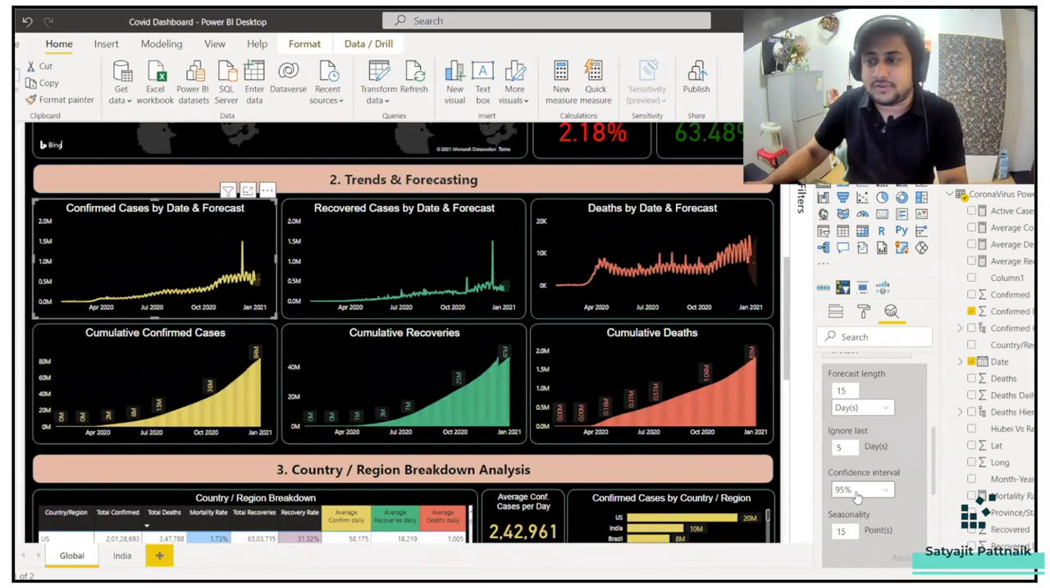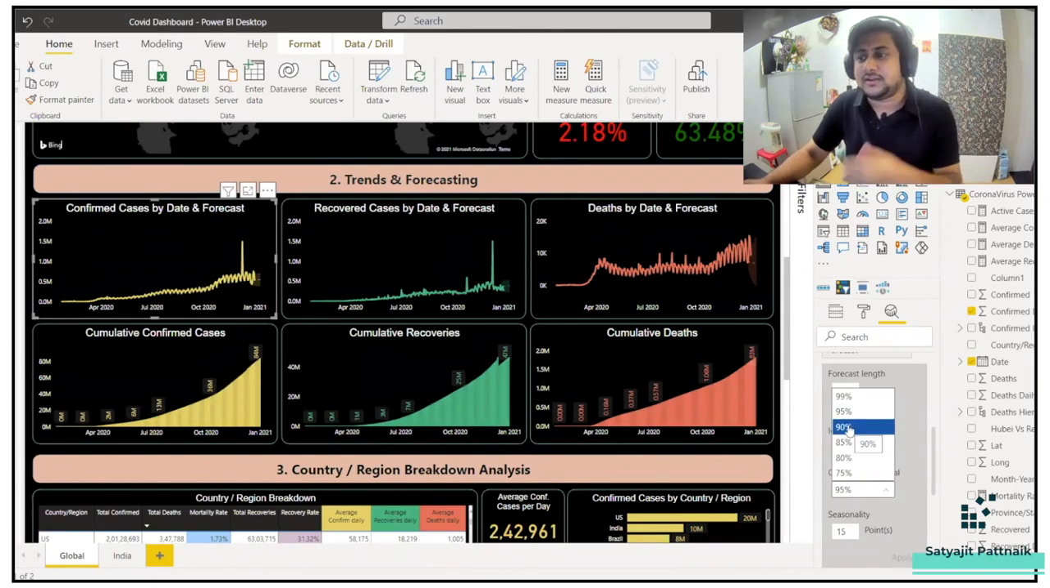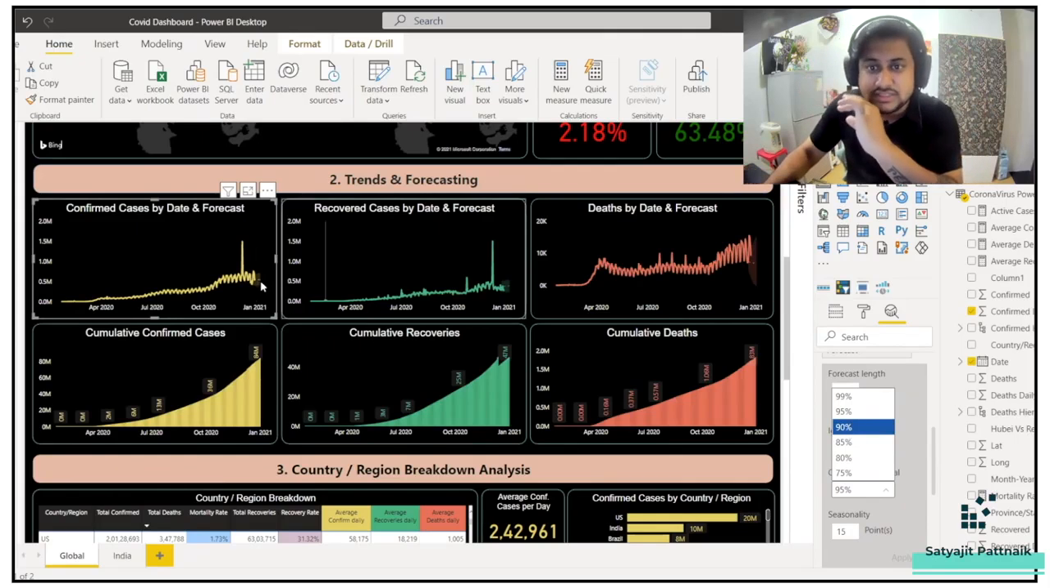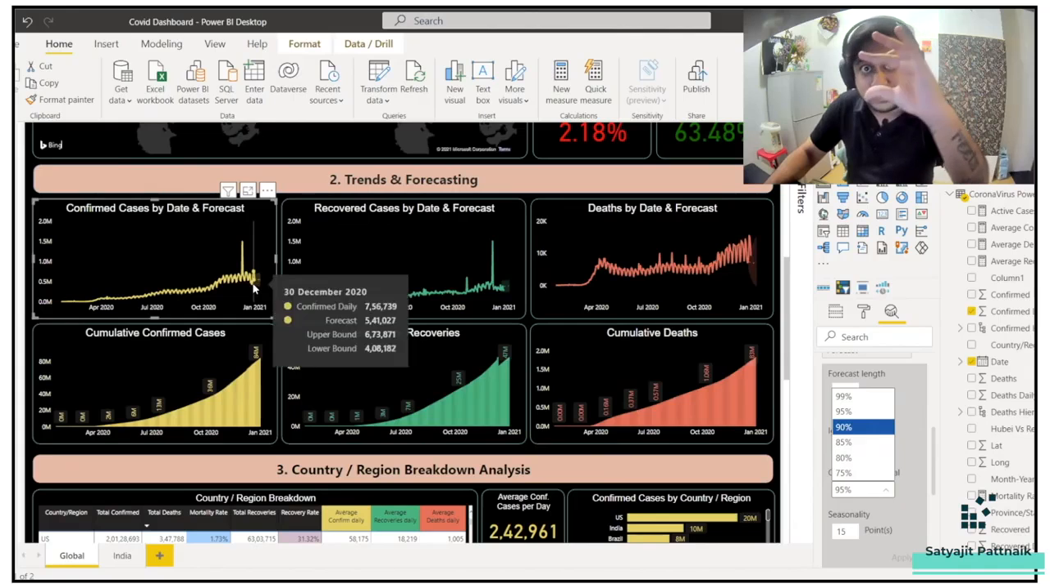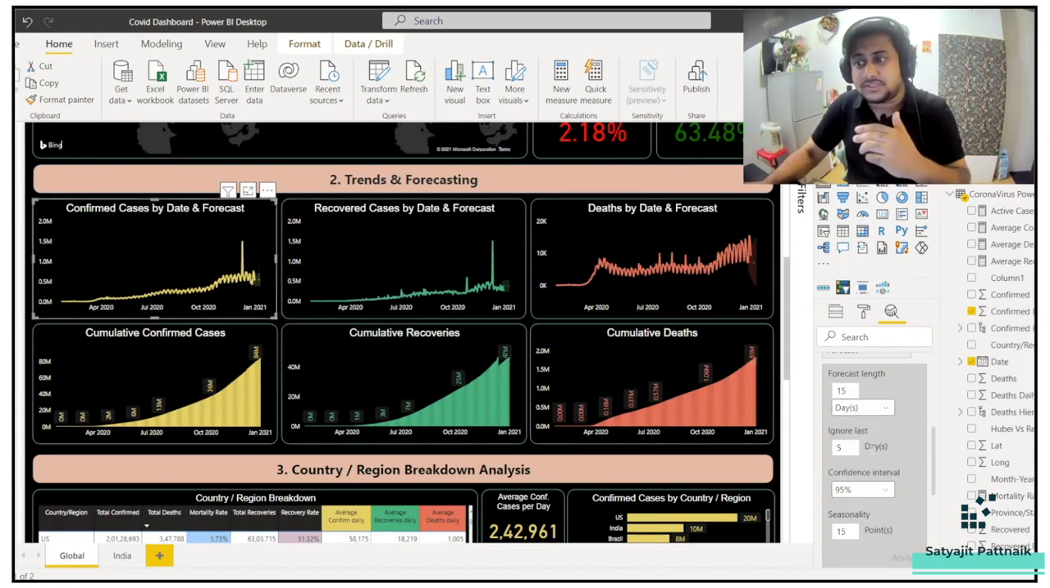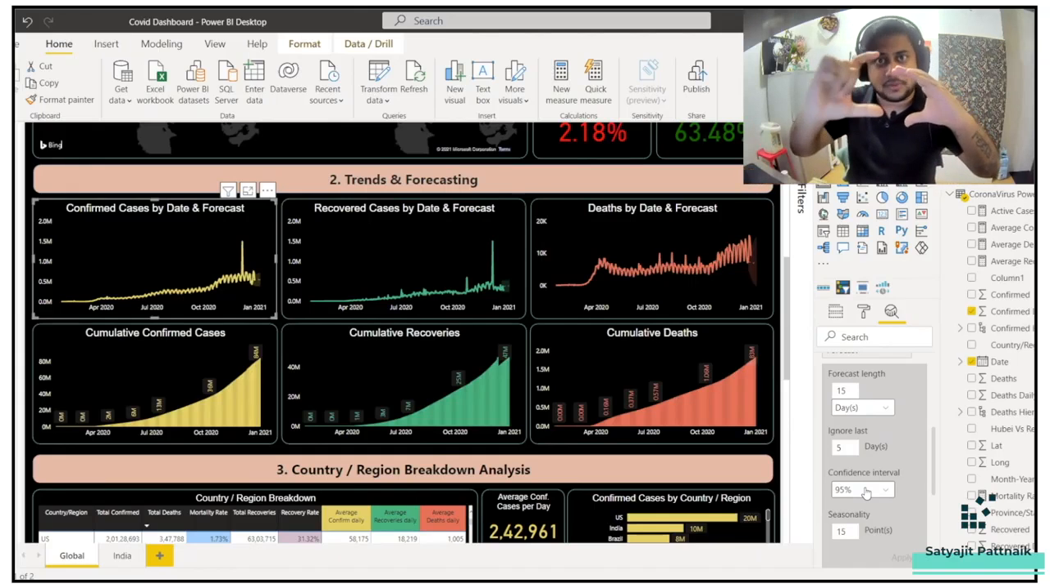Confidence interval 95% is basically telling you that with 95% confidence, your forecast will remain within that range. You can see there is a range here, right? It looks like this, looks like this. You can see upper bound and lower bound. That means with 95% confidence, we can tell that the forecasted values will remain within that upper bound and lower bound.